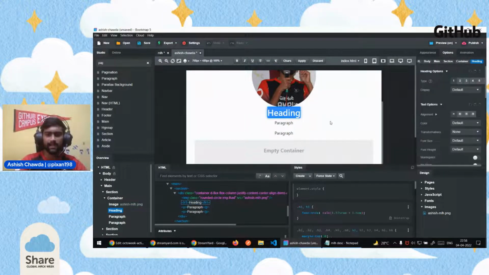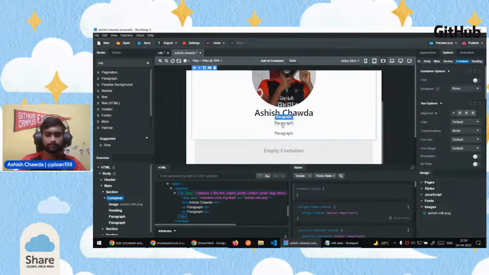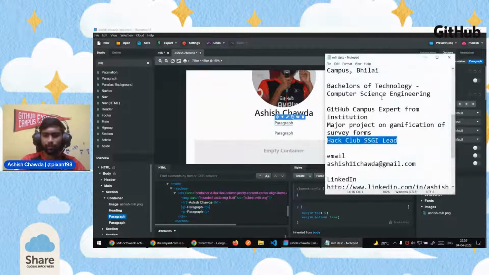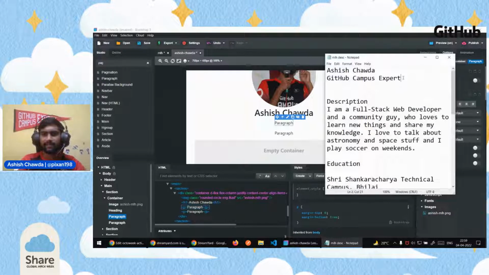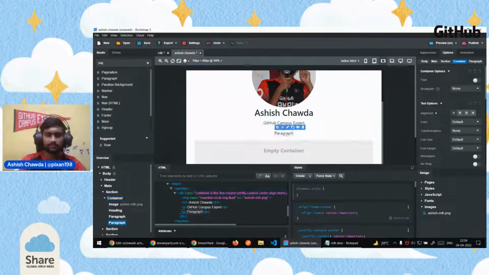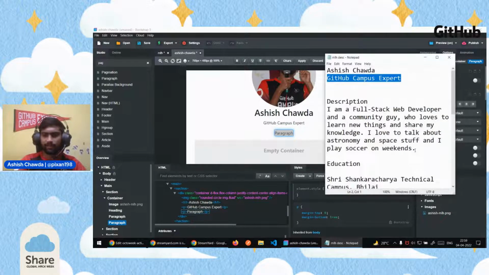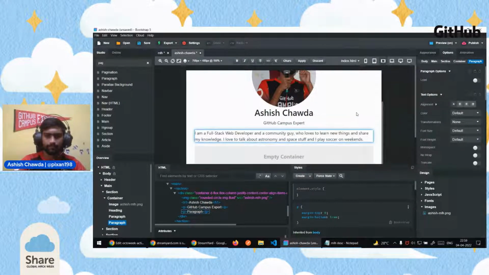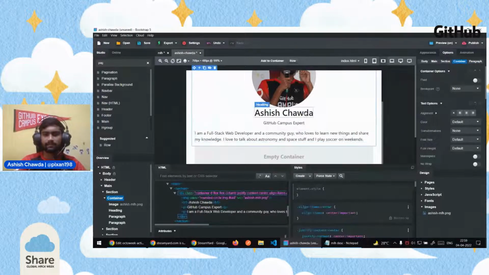And for the heading, I will write my name for now. And in your case, you can write your name. Actually, I've written a document for it so that it saves my time. I'll just go ahead and copy from that document, and you can write any subtitle for yourself. For the paragraph, I want to write this. So I've added these 3 things here.